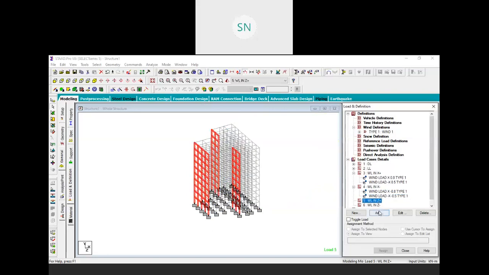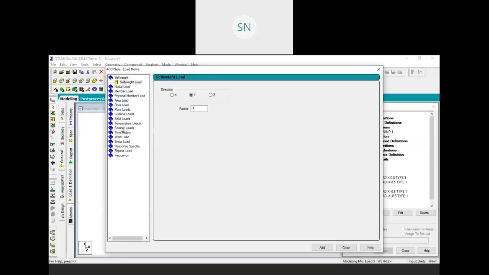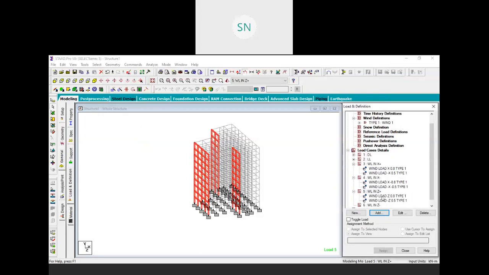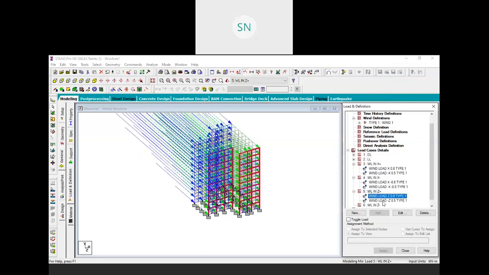Similarly, from the z positive, click on add wind load. In the z direction, the factor should be 0.8, add, and the z leeward factor should be 0.5, add and close. So I hope you get the exact idea of what the windward direction is and what the leeward direction is, right?